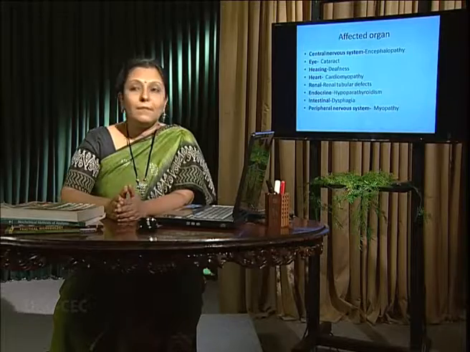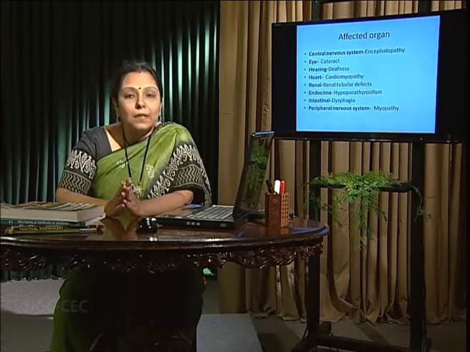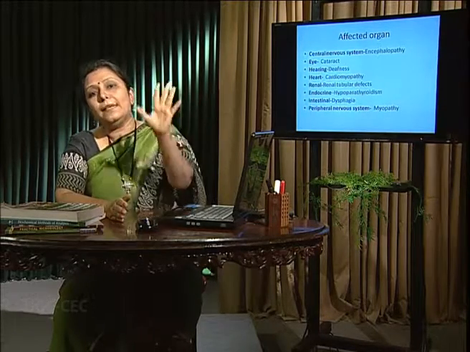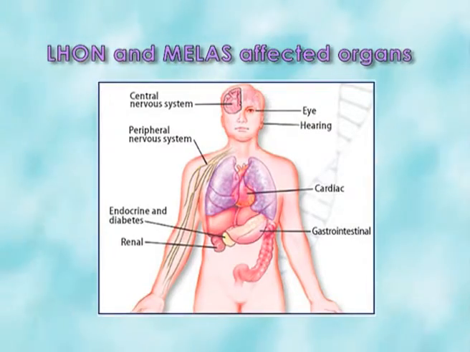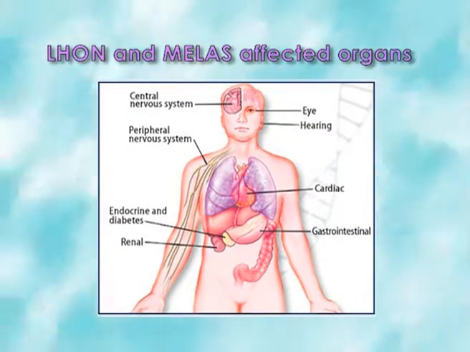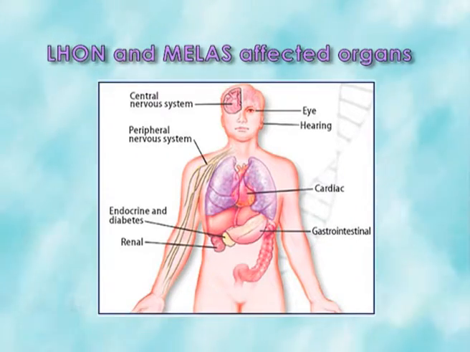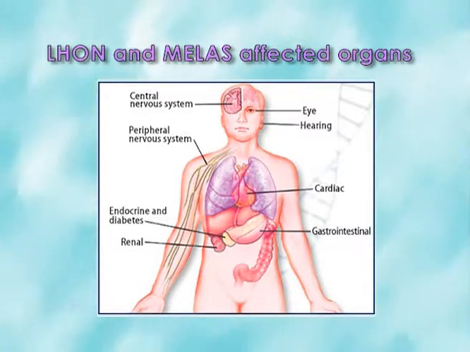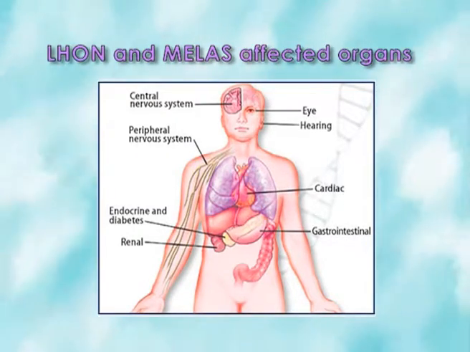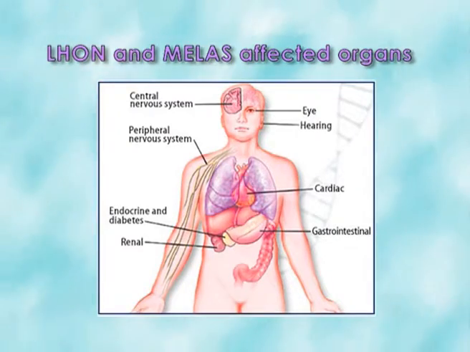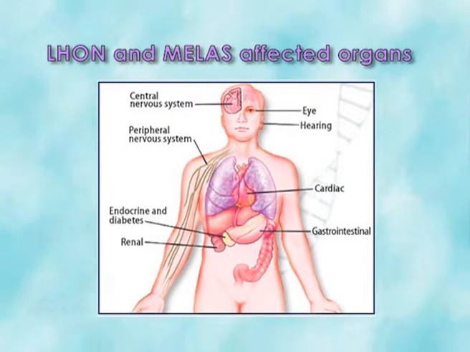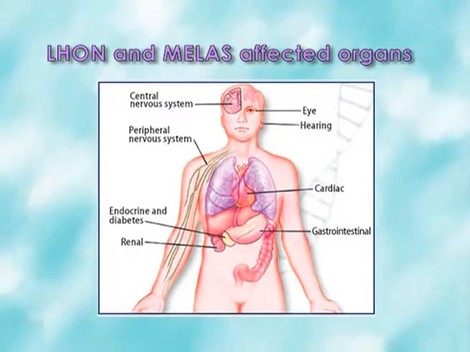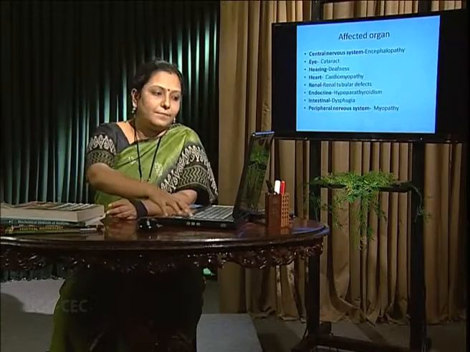Next one, affected organs. By LHON and MELAS, many organs can be affected. What are they? Central nervous system, peripheral nervous system, the eye by formation of cataract, hearing causing deafness. We can find cardiac arrest in the heart as well as kidney, retinal system, endocrine and intestinal system by dysphagia, all also related as target organs of these mitochondrial DNA mutations.